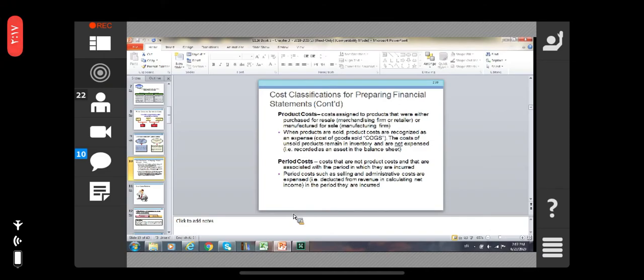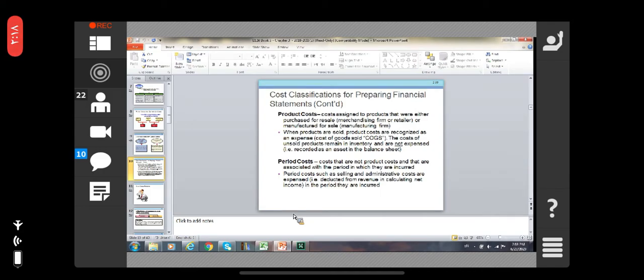When products are sold, product costs are recognized as an expense. That expense is called the cost of goods sold, right? The cost of unsold products remains in inventory and is not expensed, therefore it is recorded as an asset in the balance sheet. Understand?